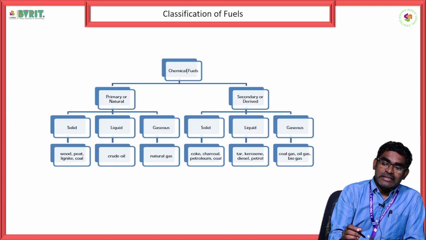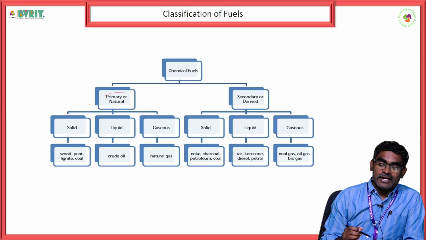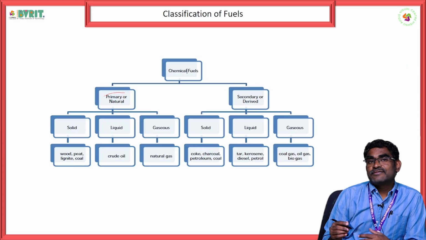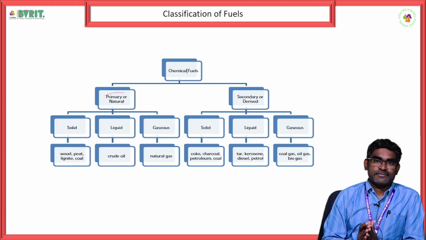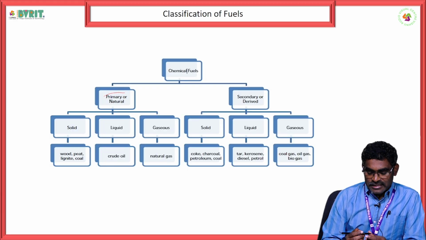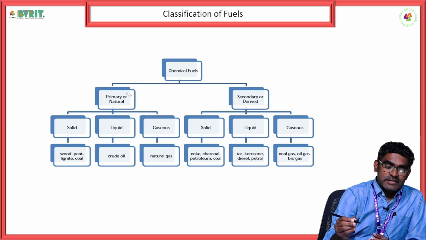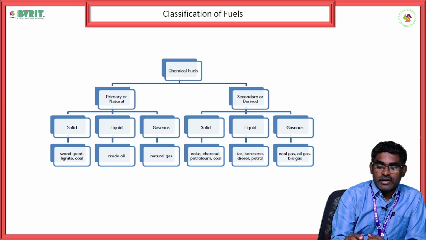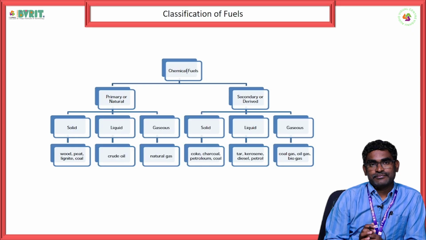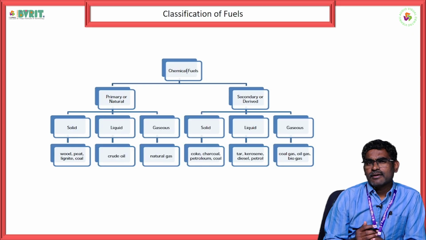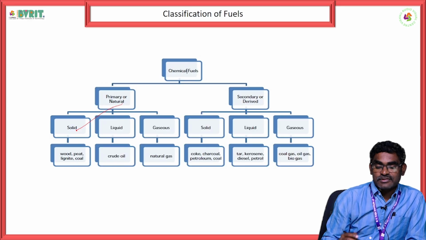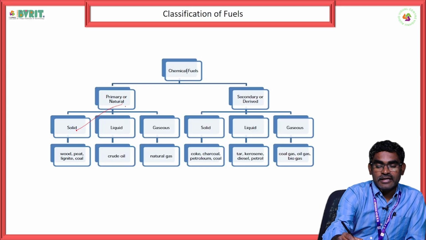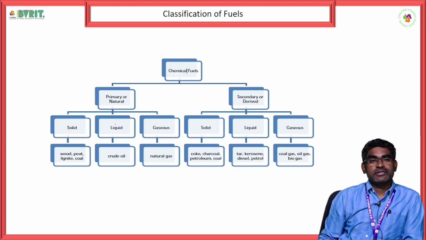Then further, these primary fuels are categorized based on their physical status, whether it is solid, liquid, or gas. In that way, primary fuels are categorized as solid fuels, liquid fuels, as well as gaseous fuels. For example, natural solid fuels are wood and coal. Next come natural liquid fuels.